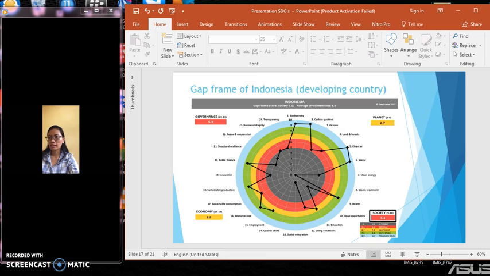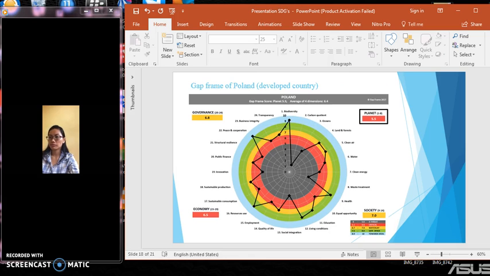And the last country that we compare is Poland. Poland needs to work on the planet because the planet score is 5.5. The black dots show us what the problem is of each country, so we can fix it and lift it to a better place for the world.